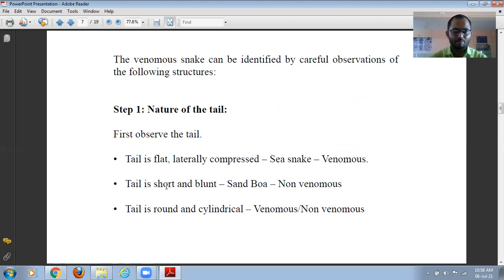If its tail is short and blunt, blunt meaning it is cut off at some position, then it is a sand boa, which is non-venomous in nature. And if the tail is round and cylindrical, it may be venomous or non-venomous. So in the third case, we need to identify the head scale of the animal.